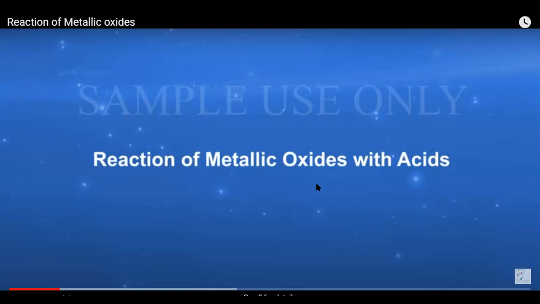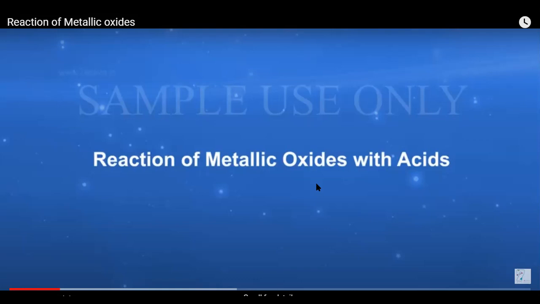Now before beginning with the concept, what is a metallic oxide? Metallic oxides are the oxides of metals. If I take zinc, Zn plus O2 gives you ZnO. So that is a metallic oxide. If I take copper, Cu plus O2 gives you CuO. So that is again a case of metallic oxide. Similarly, if any metal combines with oxygen, it leads to formation of its oxides, which are known as metallic oxides.